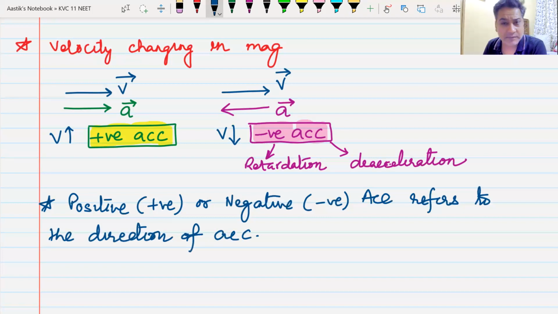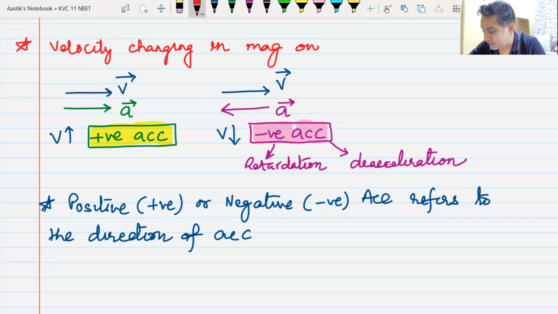Whenever someone is talking about positive acceleration, he is talking about acceleration increasing the velocity. If he is talking about retardation or negative acceleration, he is talking about decreasing the velocity. Do we understand this? Yes or no? This is how acceleration can change the magnitude of velocity only.